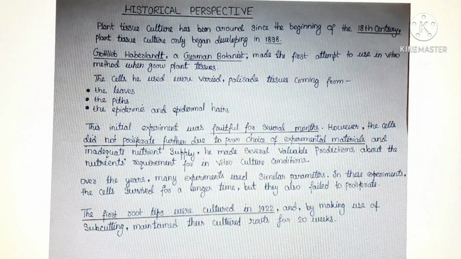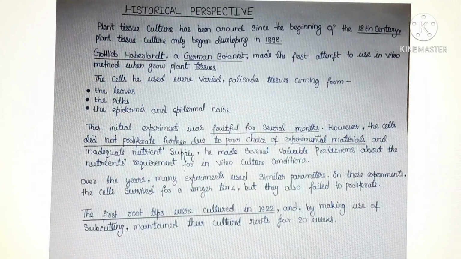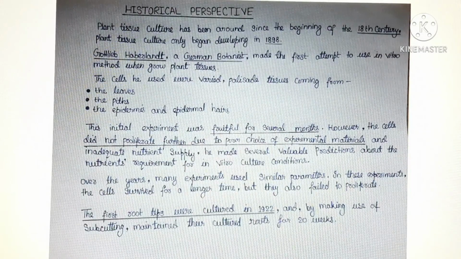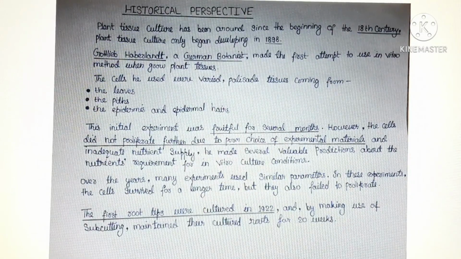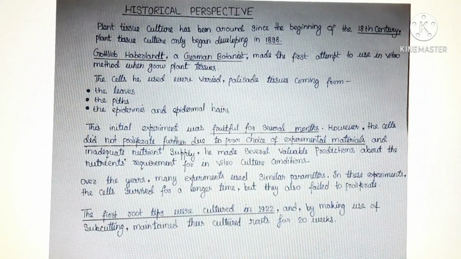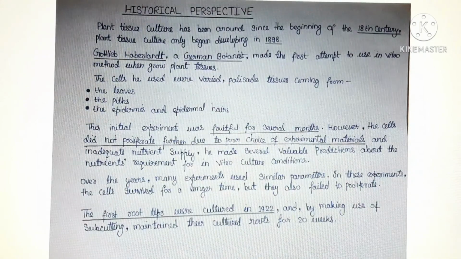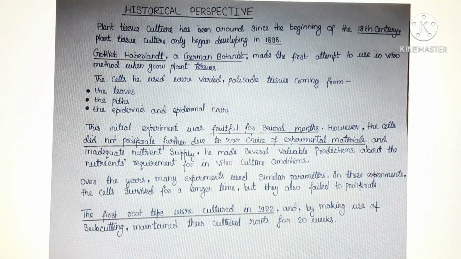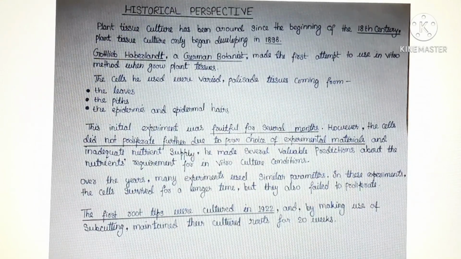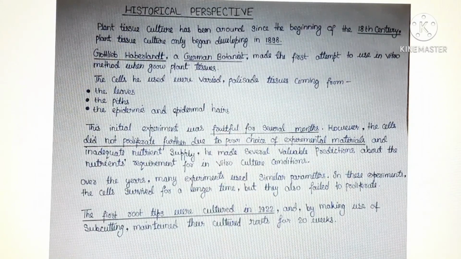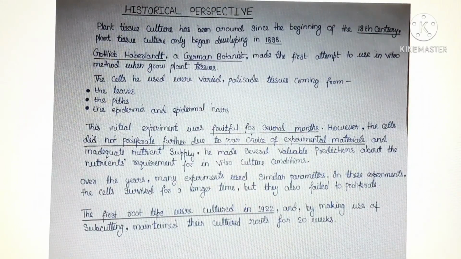The cells he used were varied palisade tissues coming from the leaves, the piths, the epidermis and epidermal hairs. This initial experiment was fruitful for several months. However, the cells did not proliferate further due to poor choice of experimental materials and inadequate nutrient supply. He made several valuable predictions about the nutrients requirement for in vitro culture conditions.